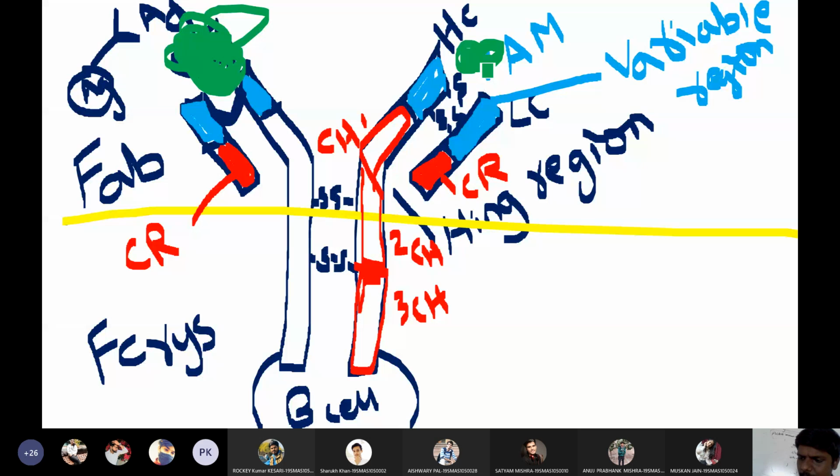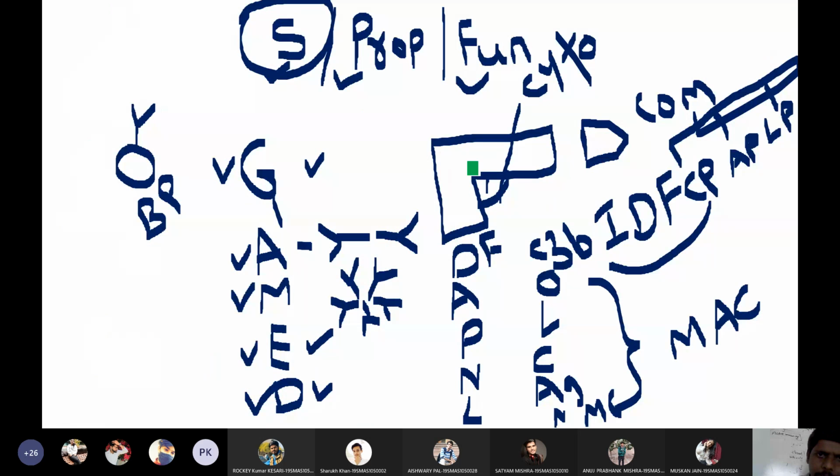Do you remember? Antibodies will also bind with complement proteins, right? So previously I said, see, if this is an antibody, it will release complement proteins. Complement proteins are like bullets. So the complement proteins will also bind with the antibody.